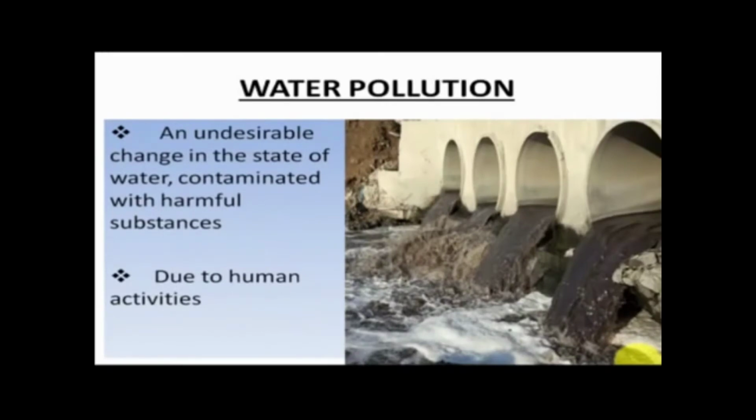In other words, we can also define water pollution as an undesirable change in the state of the water, contaminated with harmful substances. And this is the second most important environmental issue, next to air pollution. So air pollution is the first environmental issue which has been raised, and next to it is water pollution, right? And most of it, as I said, is due to human activity. Human intervention is seen to cause a lot of water pollution.